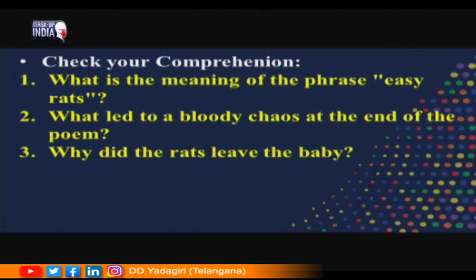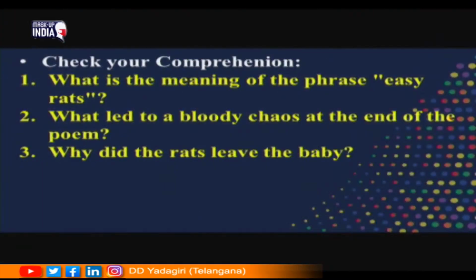Look at the second question now. What led to a bloody chaos at the end of the poem? Here the cat's jumping into the garbage bin and the rats letting loose caused the bloody chaos. Whenever the rats saw the cat jumping in, they let loose, they scattered away. So, these two actions created a bloody chaos.